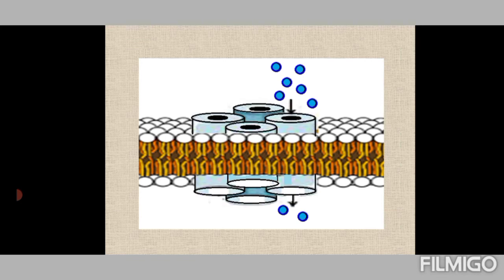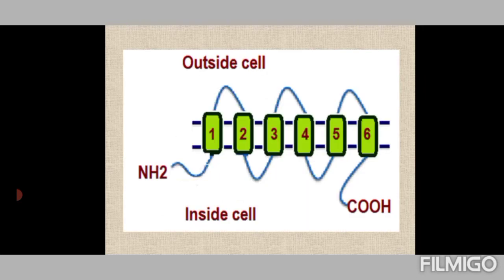Now let us go through the structure of aquaporins. Aquaporins form 4-part clusters or tetramers, embedded in the cell membrane, with each of the 4 monomers acting separately as water channels. So they form separate water channels. And when we take each of the monomers, the structure is like this.